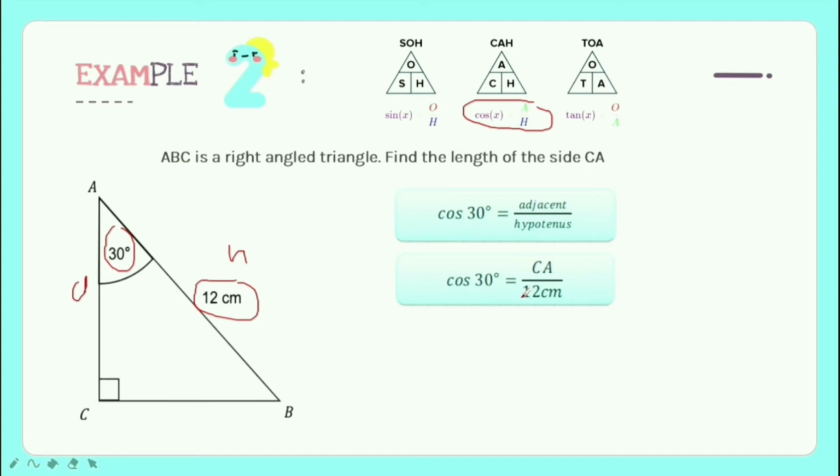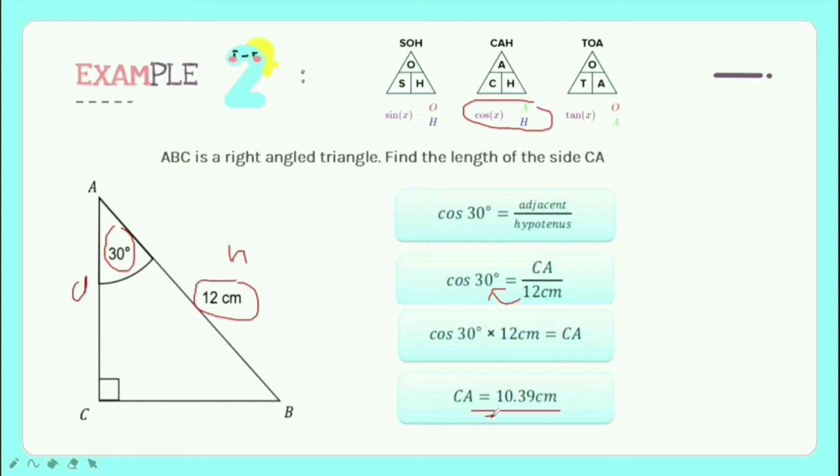Then to find the CA, we need to switch 12 cm to the other side. So it's cos 30 degrees times 12 cm equal to CA. So CA we will get 10.39 cm. For this question, we didn't need to care about the decimal point because the question didn't ask for it. So we're free to use any number of decimal places we want.